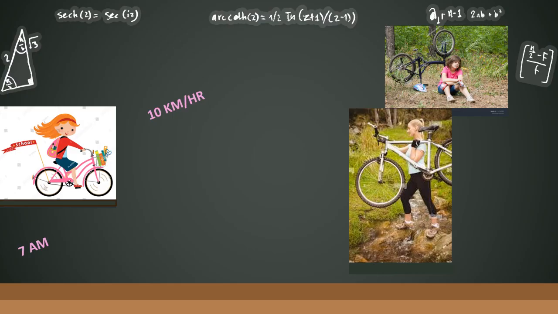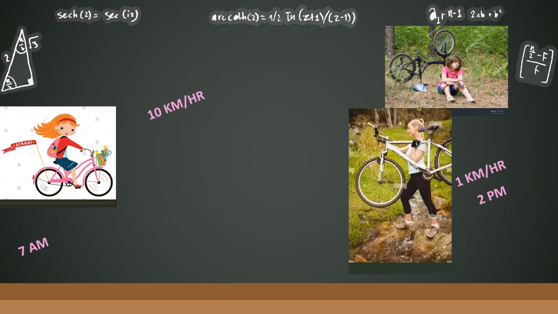So I thought I might as well carry my cycle all the way back home. My returning speed is 1 kilometer per hour, and by the time I reach home it is 2 o'clock. So let me sum up all the data. I started at 7 o'clock in the morning. My cycling speed is 10 kilometers per hour. I had to reach a place, but my cycle went out of order somewhere in my journey.